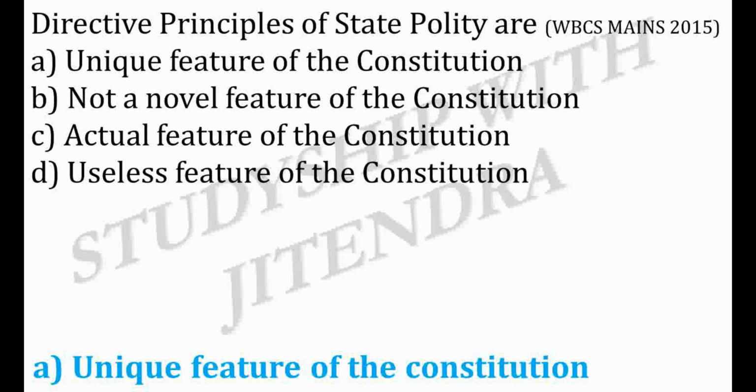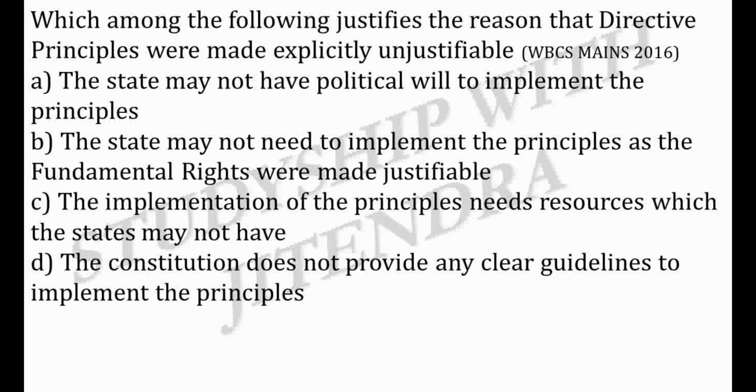And the correct answer is option A. Unique features of the Constitution. Next question. Which among the following justifies the reason that directive principles were made explicitly unjustifiable? A. The state may not have political will to implement the principles. B. The state may not need to implement the principles as the fundamental rights were made justifiable. C. The implementation of the principles needs resources which the state may not have. D. The Constitution does not provide any clear guidelines to implement the principles.